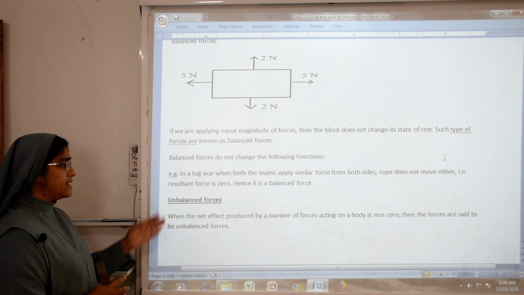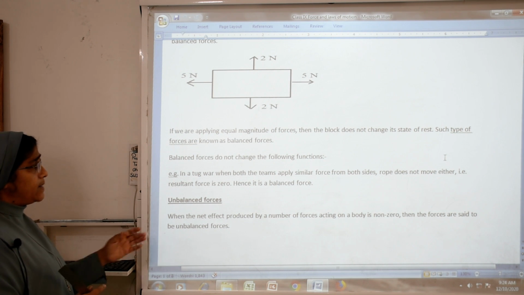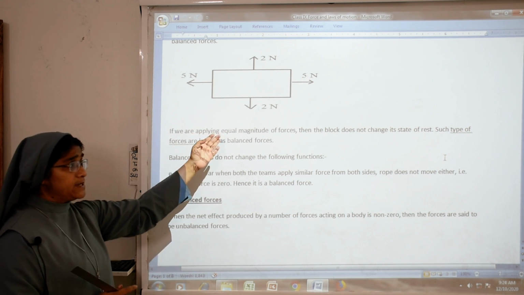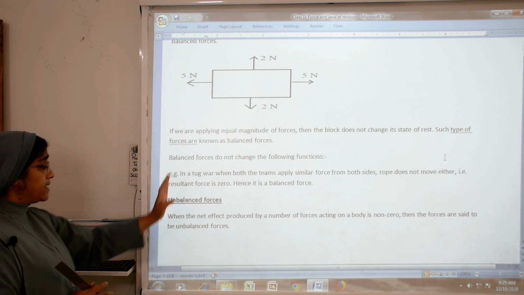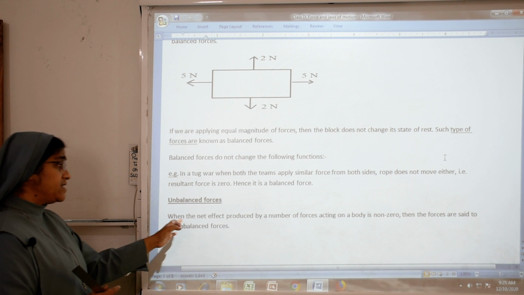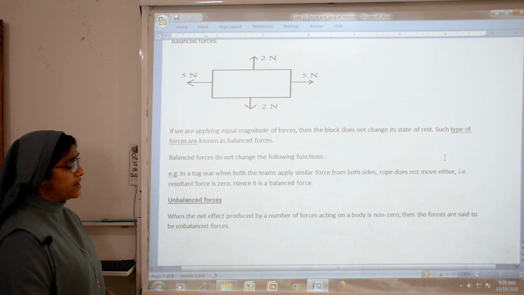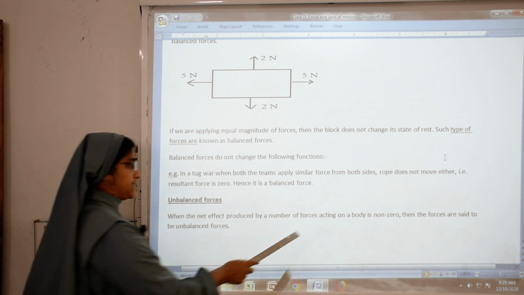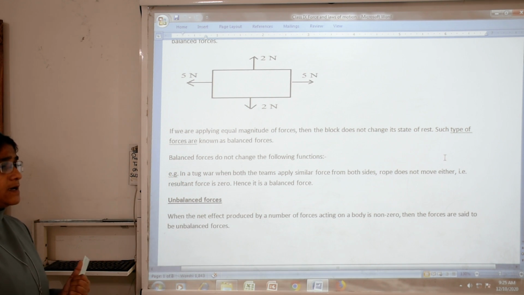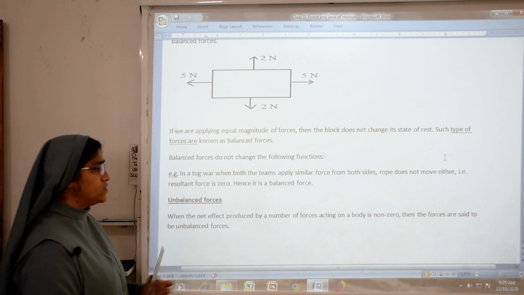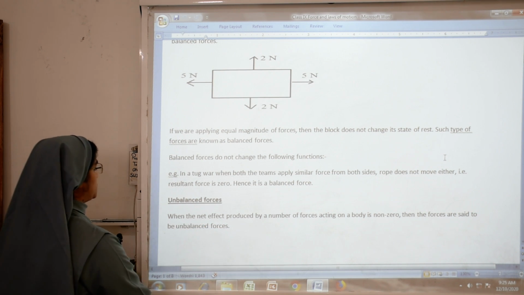Next we can see unbalanced force. Balanced force means a state of rest, where the resultant force will be 0. But unbalanced force means the net effect produced by a number of forces acting on a body is non-zero. In this case, the resultant force will not be 0, and the forces are said to be unbalanced forces.